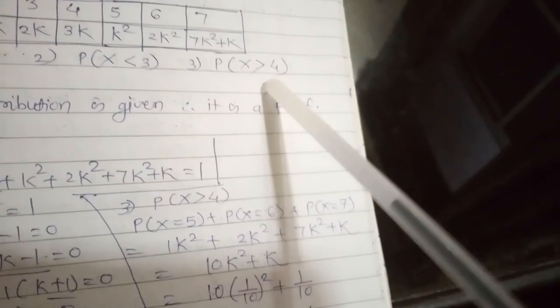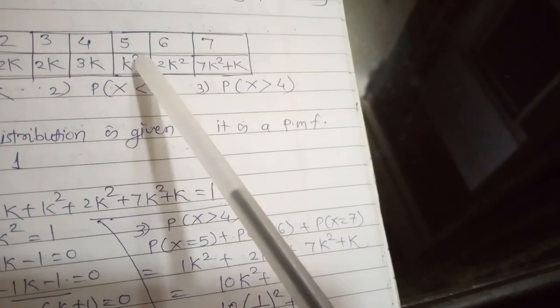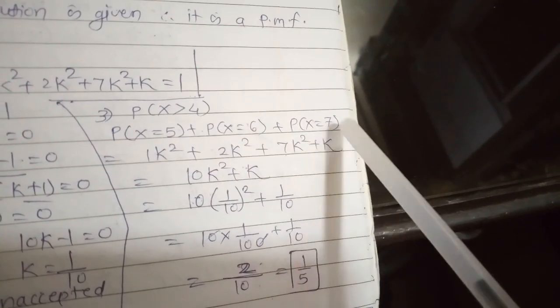And the next one is the probability of x greater than 4. So the numbers greater than 4 are 5, 6 and 7. So it is P(x = 5), P(x = 6), and P(x = 7). And we have to just put down these values.